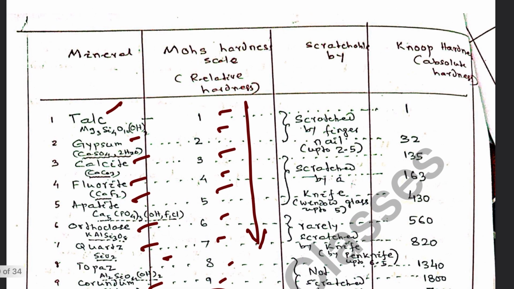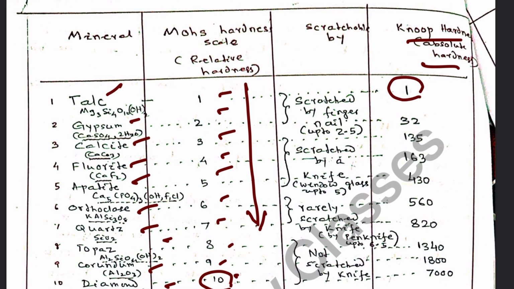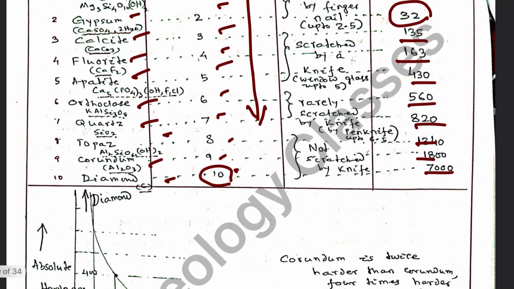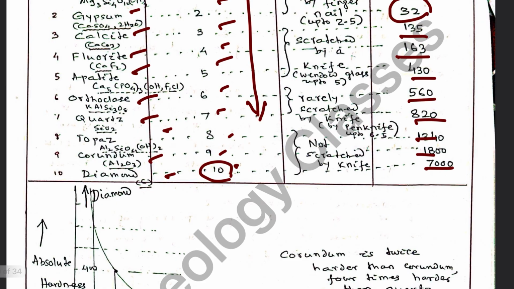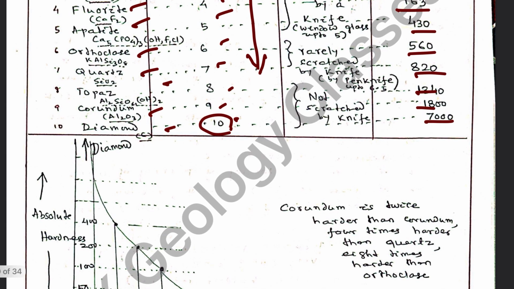If we take another hardness scale, which is generally an absolute hardness scale, the Knoop hardness scale, talc has hardness 1, gypsum 32, calcite 135, fluorite 163, apatite 430, orthoclase 560, quartz 820, topaz 1340, corundum 1800, whereas diamond is 7000. So this shows that the hardness of diamond is very high.